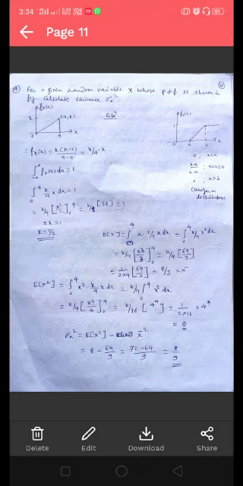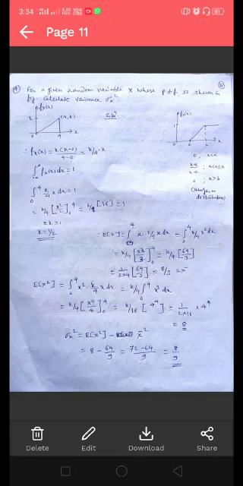Again, the area under the PDF is always equal to 1. So from this we can find out the value of k here. Integrating the PDF over the interval 0 to 4 and equating this to 1, and simplifying, you get 2k equals 1. Therefore the value of k is equal to 1 by 2.